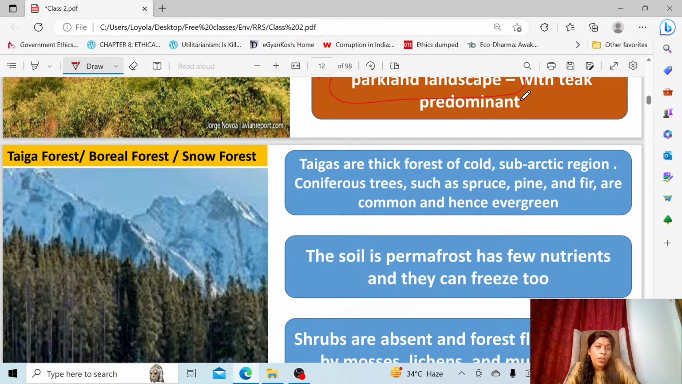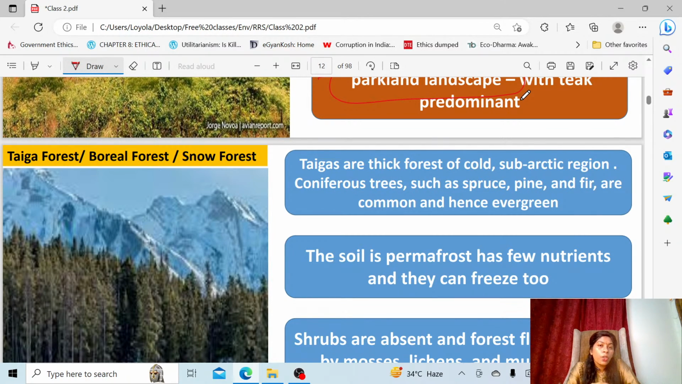The taiga forest is another important forest. Apart from the three forests, I told you four forests we'll be seeing today. One is the boreal forest, also called the snow forest. From the name itself, you can understand they are present in the higher ranges of the Himalayas. Why are they called taigas? Because this forest is a thick forest, like an evergreen forest, but very cold. They are located in the subarctic region. The coniferous trees present here are pine, fir, and spruce.